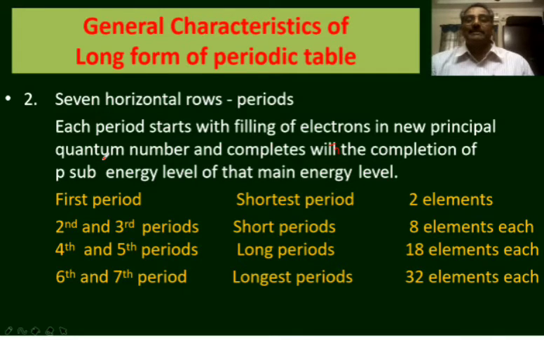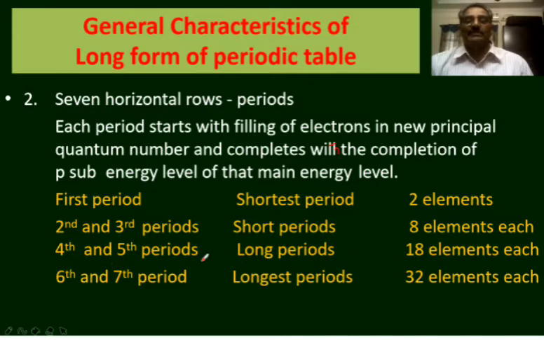If the p sub-energy level of that principal quantum number is completely filled with 6 electrons, the period ends in the periodic table. So the first period contains 2 elements. It is known as the shortest period. Second and third periods each contain 8 elements. Those periods are said to be the short periods.